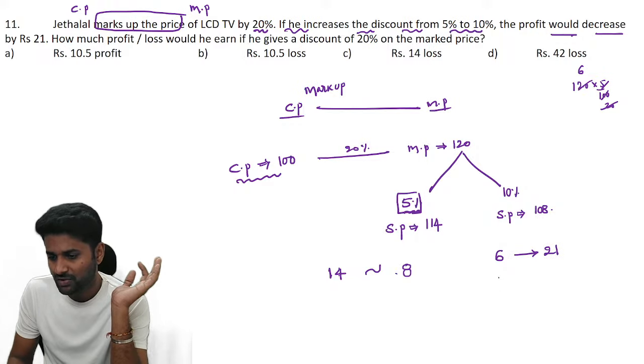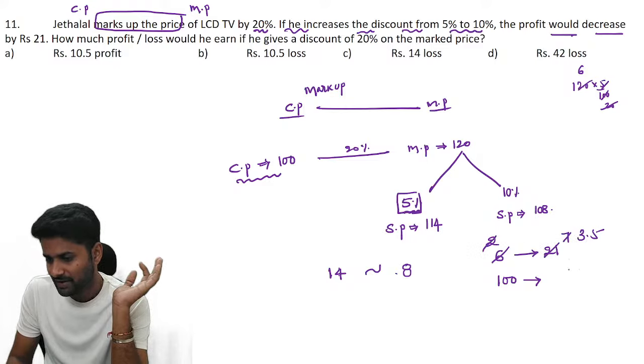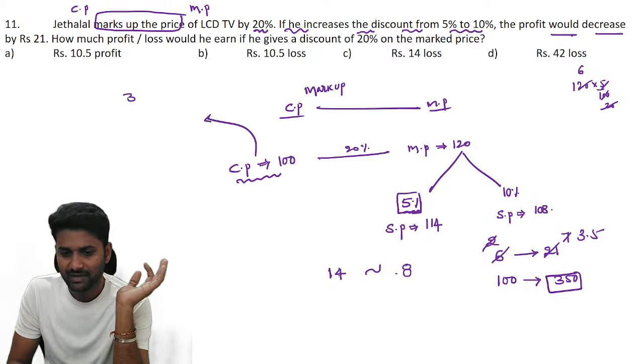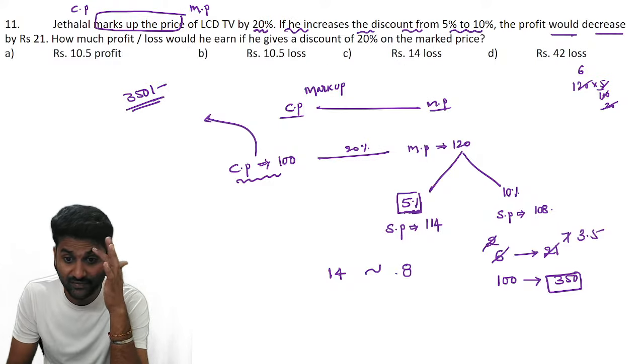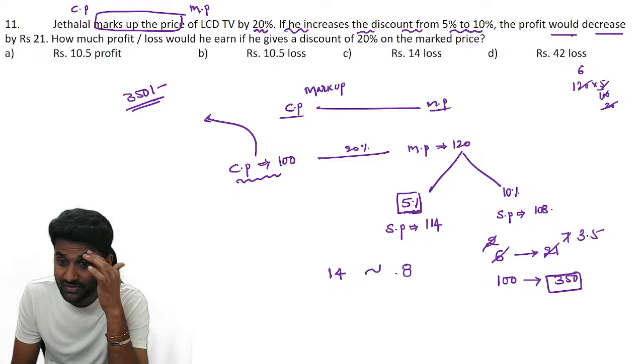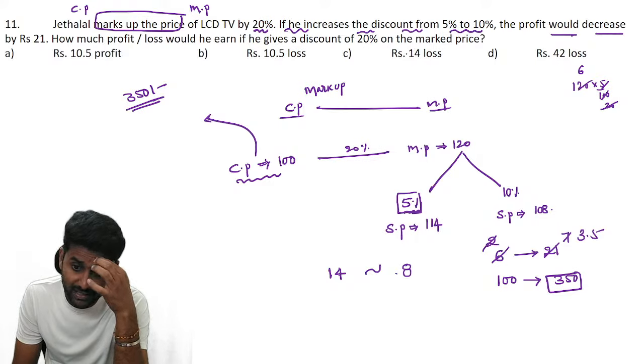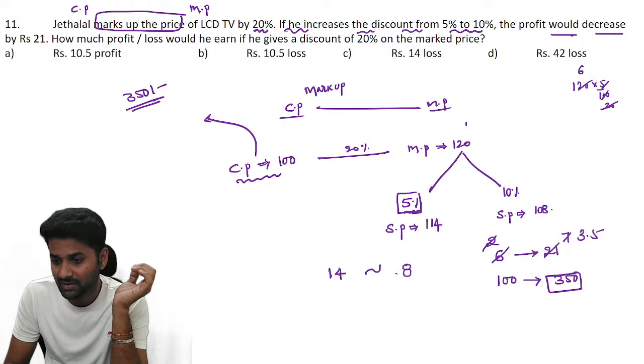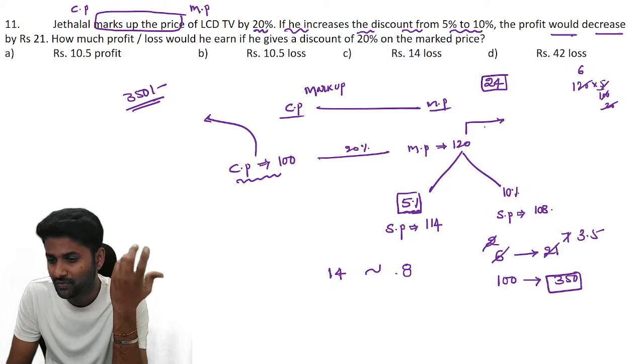Now, the question is to identify the value of the cost price. So 3 times 2, 3 times 7, it is exactly 3.5 times. Means here the cost price of the article is 350 rupees. Now, if he gives a 20% discount on the market price, 20% means they are allowing 24 units of discount on 120.